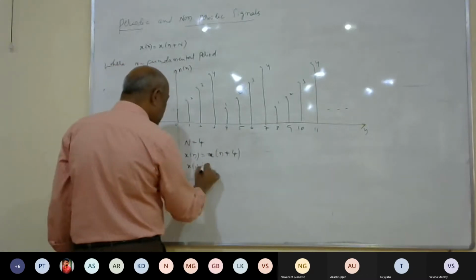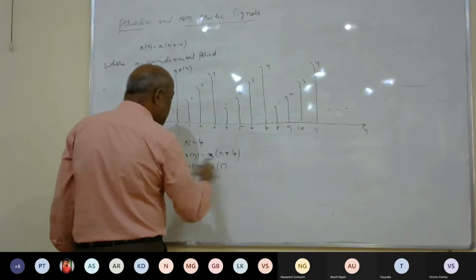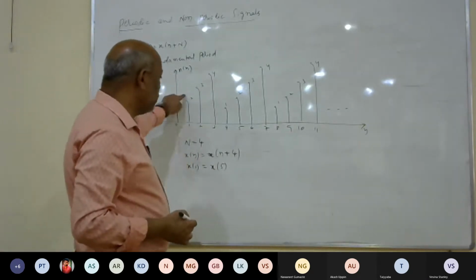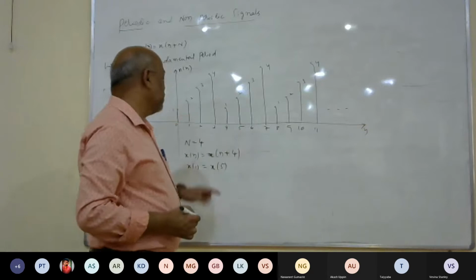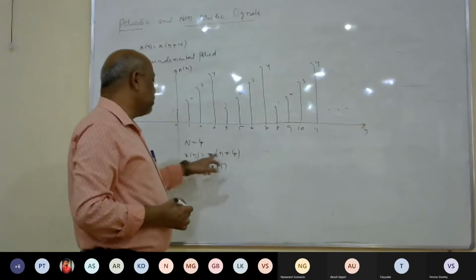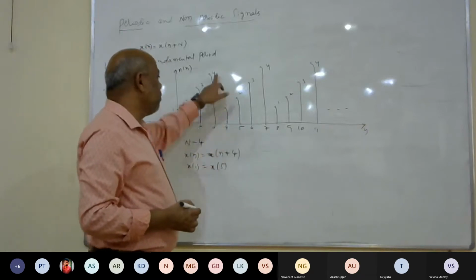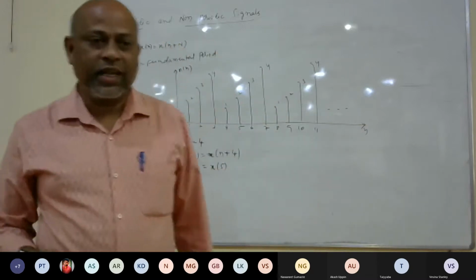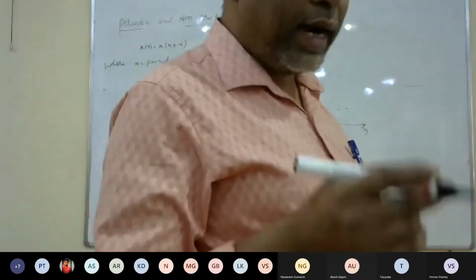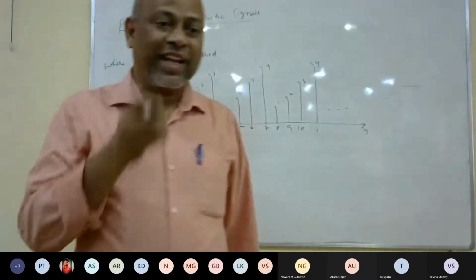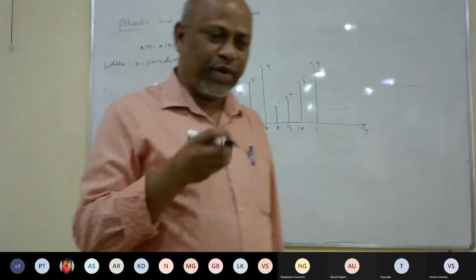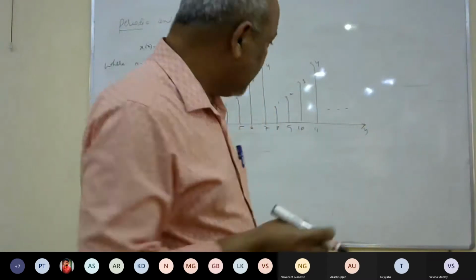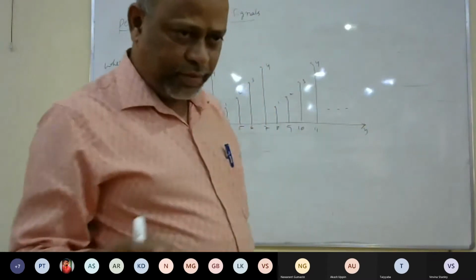For n equal to 1, x of 1 is equal to x of 1 plus 4, that is x of 5. The x of 1 value is 2, and the x of 5 value is also 2. Take x of 3 equal to x of 7: the x of 3 value is 4, and the x of 7 value is also 4. That means this is a periodic signal. It satisfies the condition x of n is equal to x of n plus the fundamental period, capital N. Is it clear?